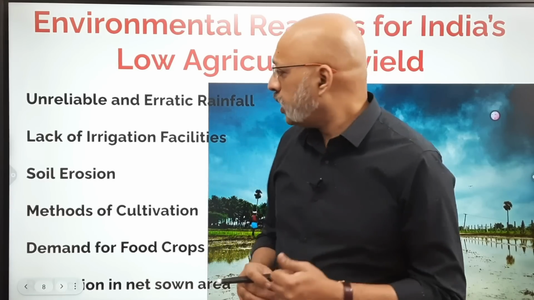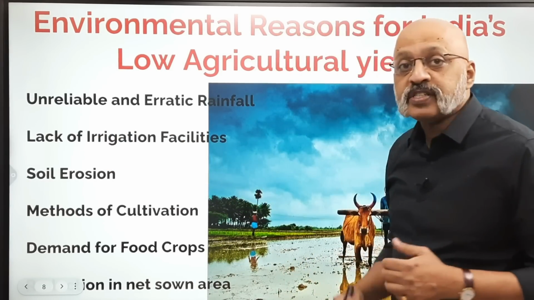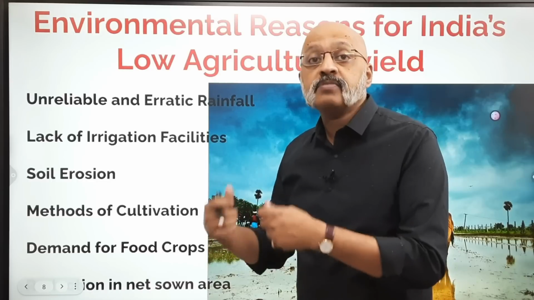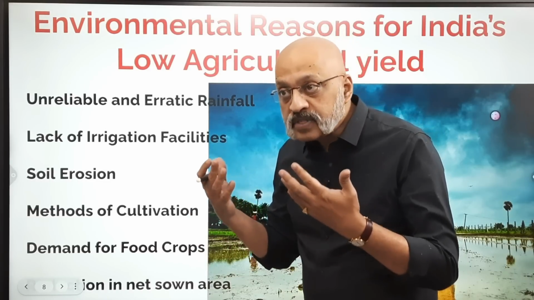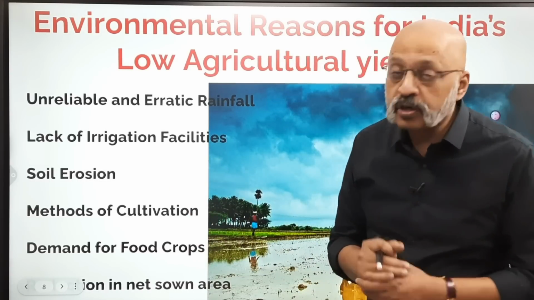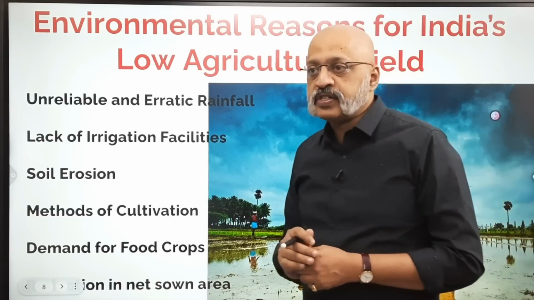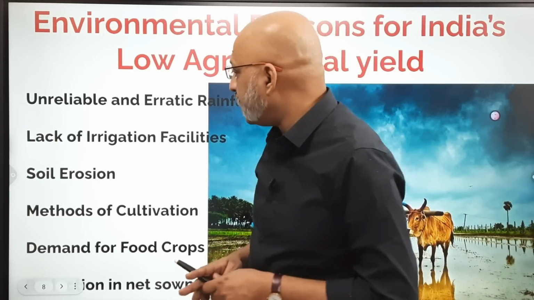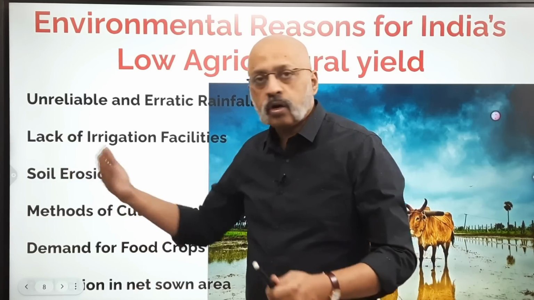Also, a related issue is lack of irrigation facilities, that we do not have that many dams and canals to provide sufficient, efficient irrigation facilities. And the free power supply. See, what happens is that many governments have started giving free power supply because they want to get the vote of the farmer, right, at election time. So they say that we will give you free power, right, for your entire agricultural operations, etc.